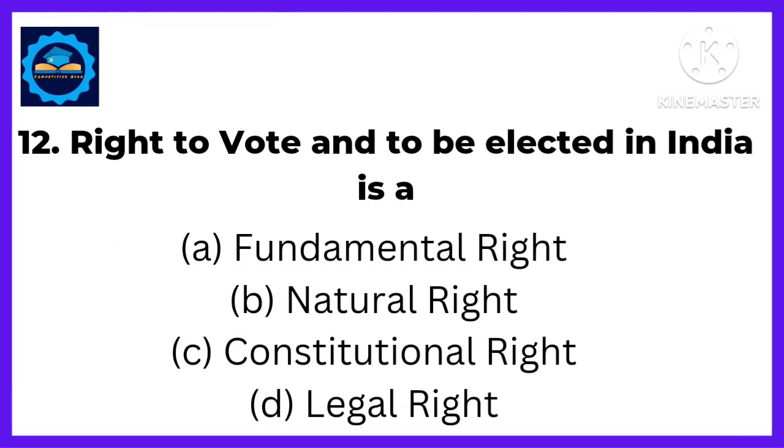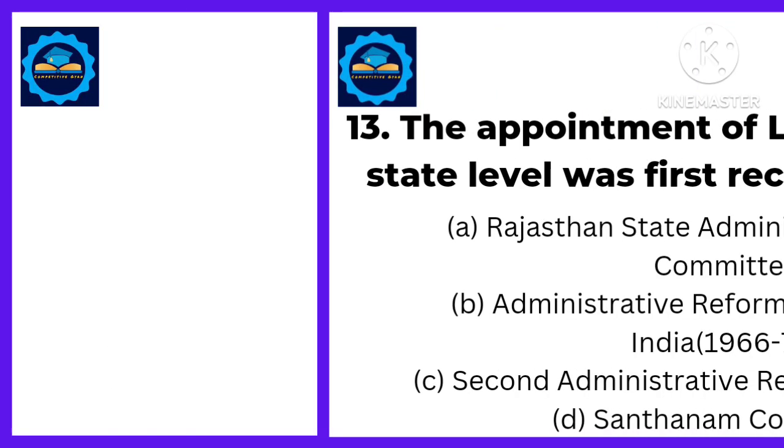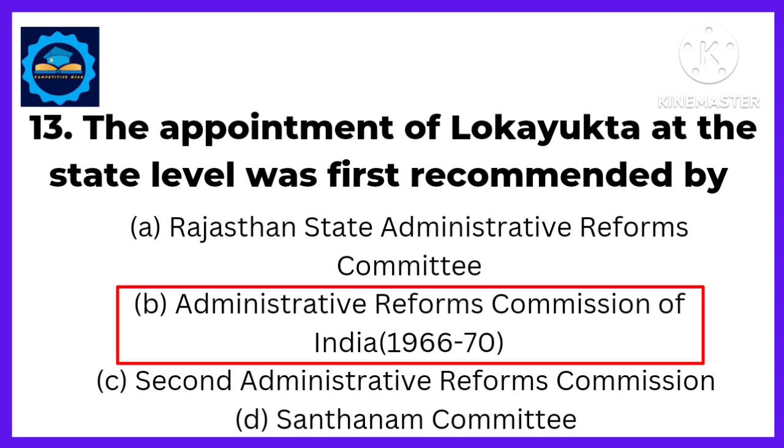Next, right to vote and to be elected in India is a. Answer: right to vote and to be elected in India is a constitutional right. Next, the appointment of Lokayukta at the state level was first recommended by. Answer: was first recommended by the Administrative Reforms Commission of India.